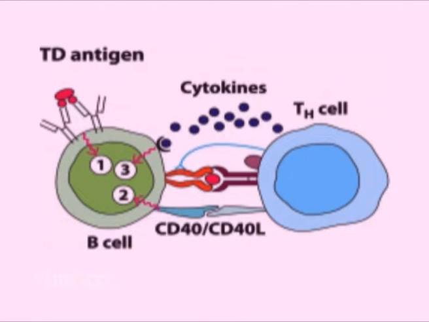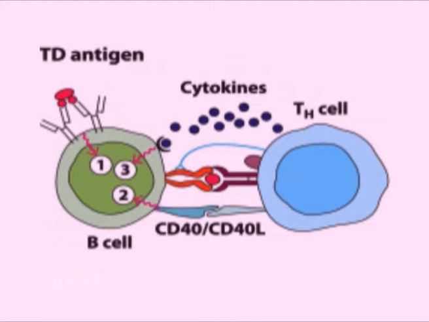Another set of molecules that increase the co-stimulatory signals for T cells are CD40 ligand present on T cells and CD40 present on APCs. CD40L expressed on the activated T cell stimulates T cells to bind to CD40 on APCs and activates them to express more B7 co-stimulator and to secrete cytokines such as IL-12 that enhances T cell differentiation.